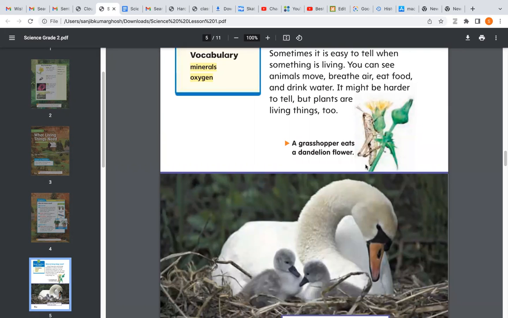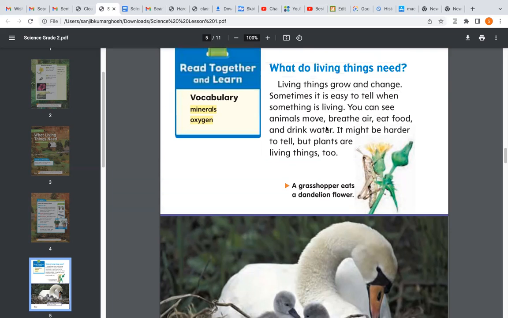Is this paragraph clear to you, Shruti? Yes, ma'am. See, for example, a grasshopper is eating a dandelion flower. So it has to depend on the plant for its food. It cannot make its own food. Debangshu, is this para clear to you, beta? Yes, ma'am.